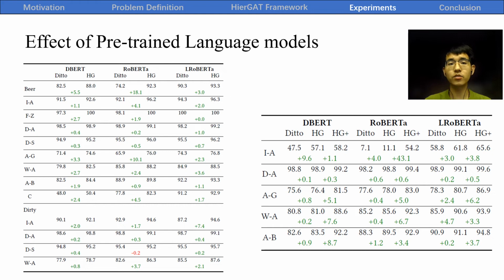To evaluate the generality of our proposed method over different transformer-based pre-trained language models, we compare with Ditto with respect to language models in 3 different model sizes: DistilBERT, RoBERTa, and RoBERTa Large, and results are summarized in the table. It shows that HGAT outperforms Ditto for all language models, and also shows that HGAT Plus performs better than HGAT for all language models.